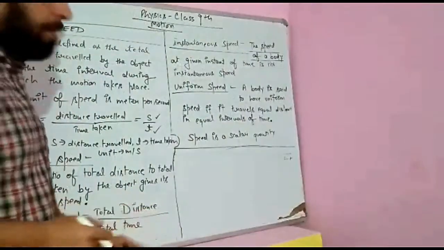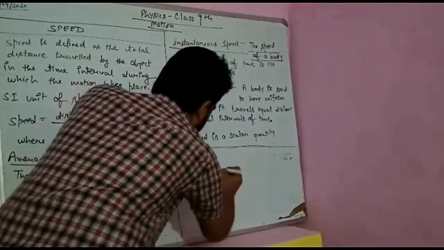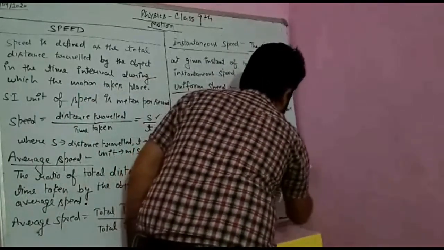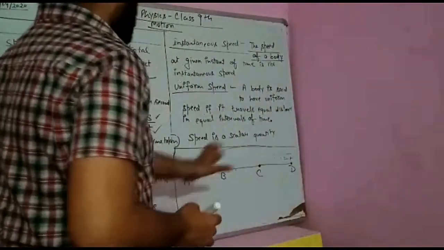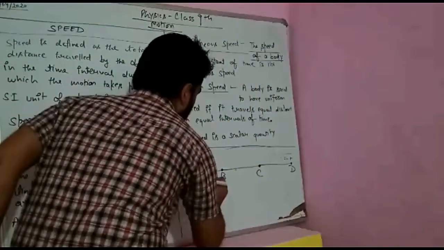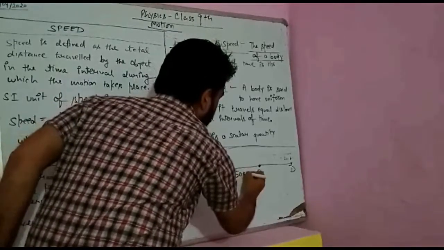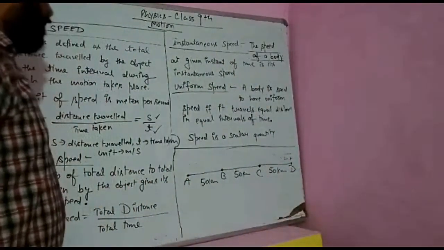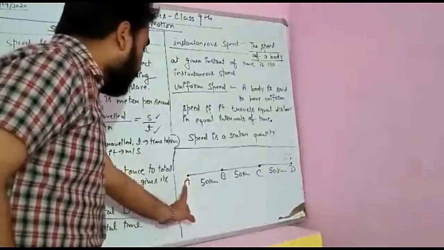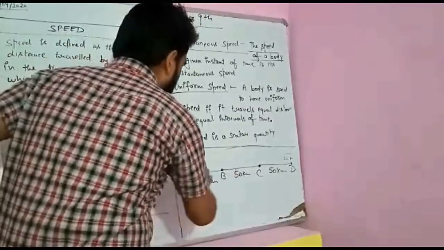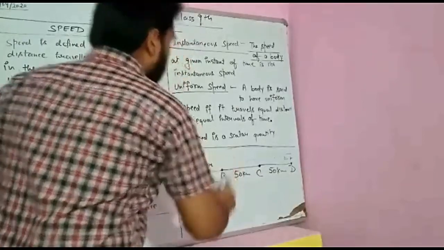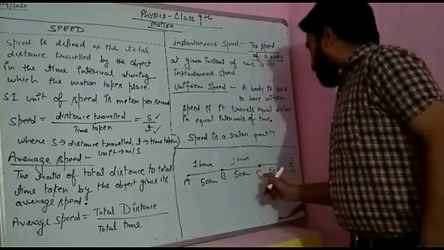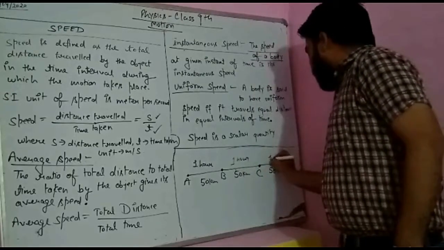We can consider one example. For example, suppose a body was here from A to B, B to C, C to D. Say all these points are 50 kilometers away from each other: 50 kilometer, 50 kilometer, 50 kilometer. Now suppose from A to B, the body consumed 1 hour. For B to C, the body again consumed 1 hour. From C to D, again the body consumed 1 hour.